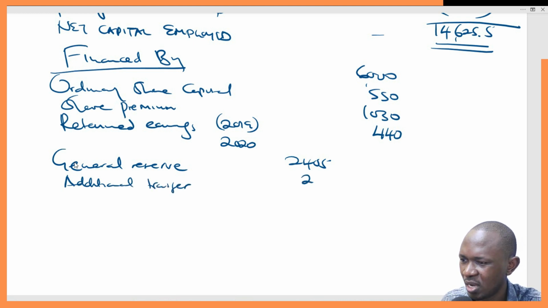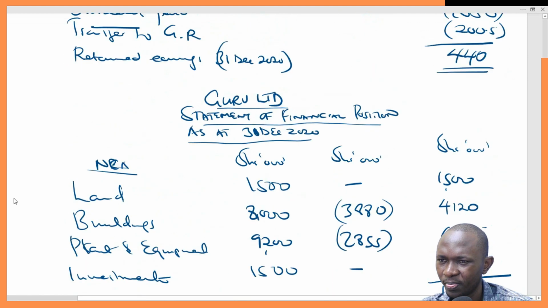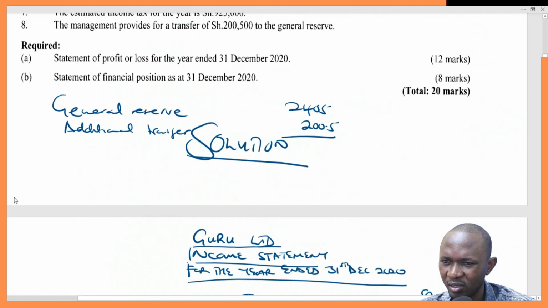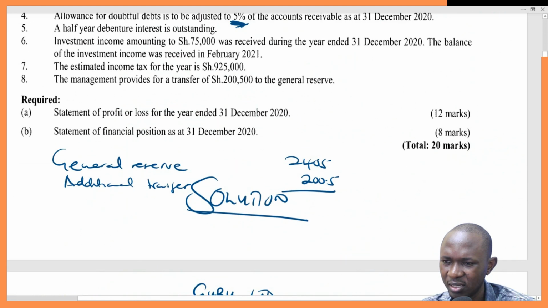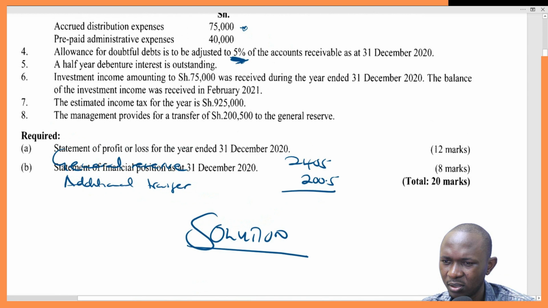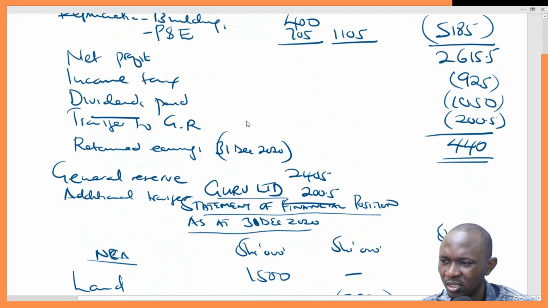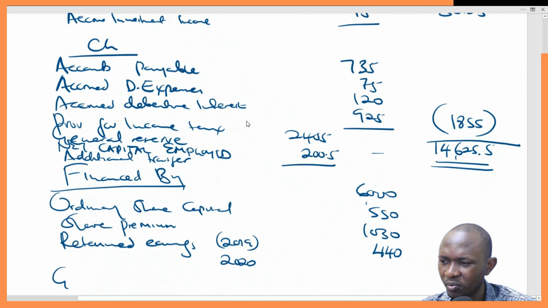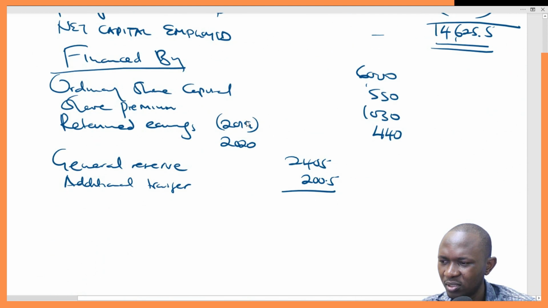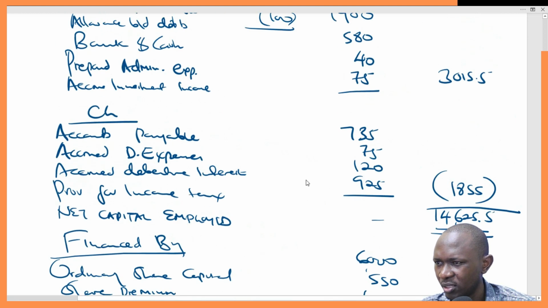It was 200.5 that was transferred this year. The estimated income for the management provides for a transfer of 200.5, because the zeros are restricted. So we've confirmed this 200.5, and these figures were misbehaving. They were moving with me. So I hope they'll not move again.